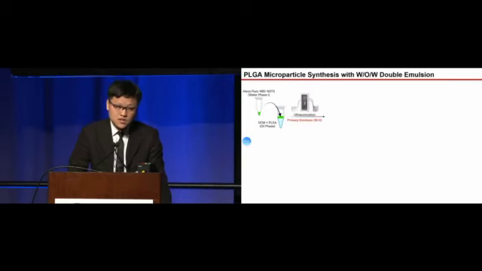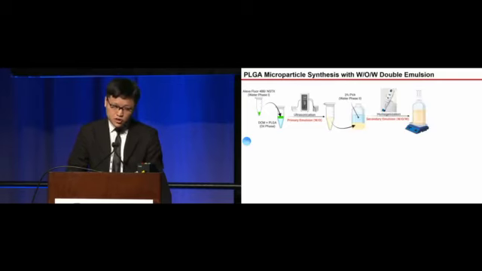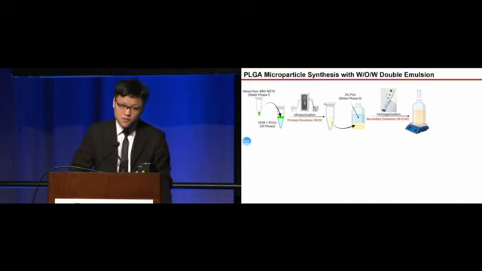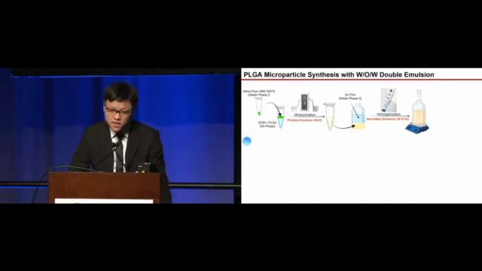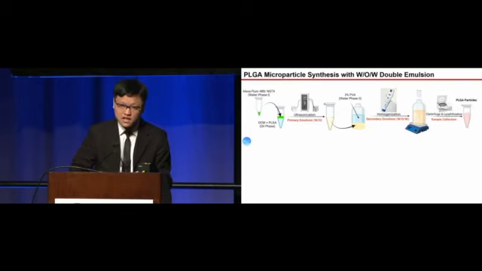Then we use ultrasonication to make the primary emulsion. Then the solution was added to another aqueous phase containing 3% PVA. Then we use a high-speed homogenizer to form stable oil droplets in the aqueous phase. Then from the oil droplets, the organic solvent will be evaporated, and the PLGA microparticles will be hardened, washed, and collected.